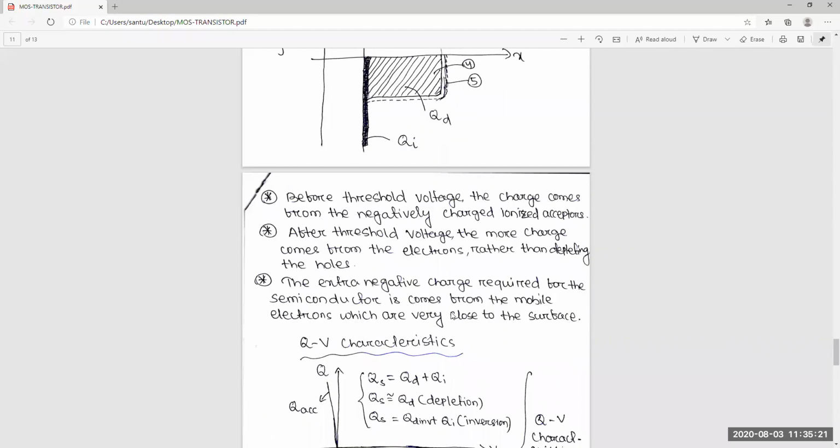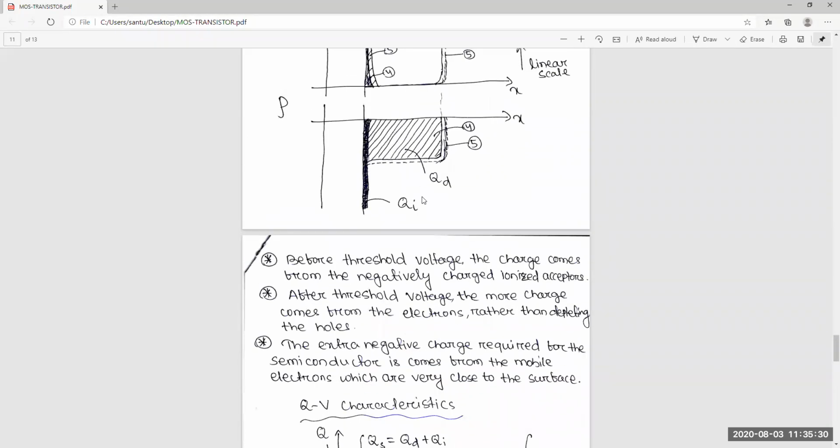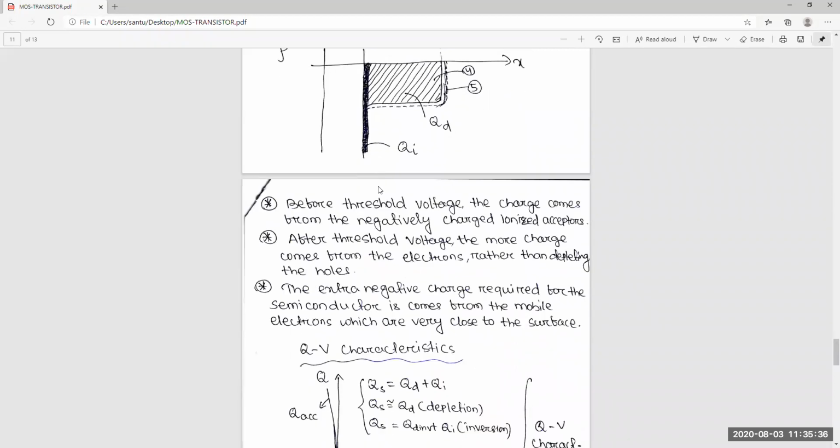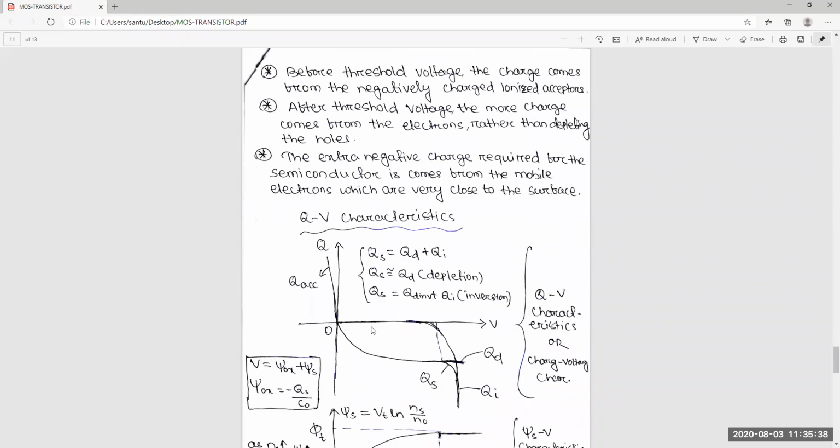The extra negative charge required for the semiconductor comes from the mobile electrons, which are very close to the surface. From there, the electrons will come and sit here. Okay. So finally, I'll show you the QV characteristics.